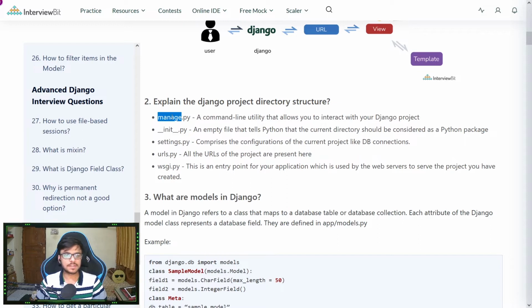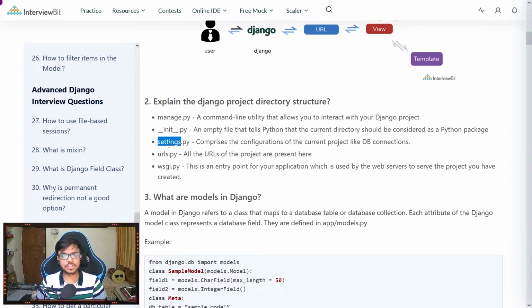Next question is, what is the directory structure that is present? The most important file is manage.py, which is a command line utility that allows us to interact with the Django project, like creating a superuser, starting a server, making migrations, etc. Next, we have the __init__.py file, which shows that the current directory we are working with is a Python package.